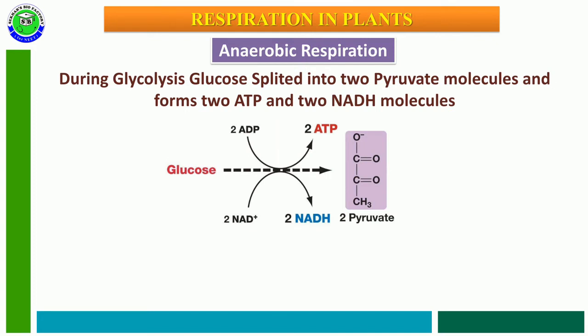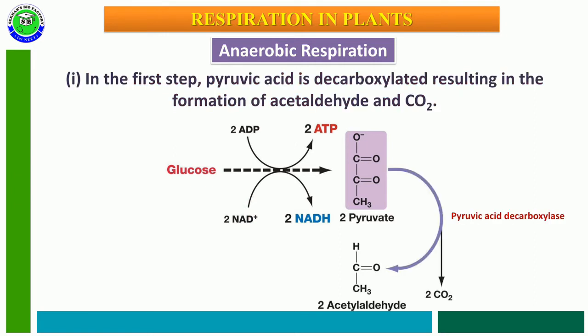During glycolysis, one glucose molecule splits into two pyruvate molecules. At this time, we can observe the synthesis of two ATP molecules along with two NADH molecules. After completion of glycolysis, the first step in fermentation begins.